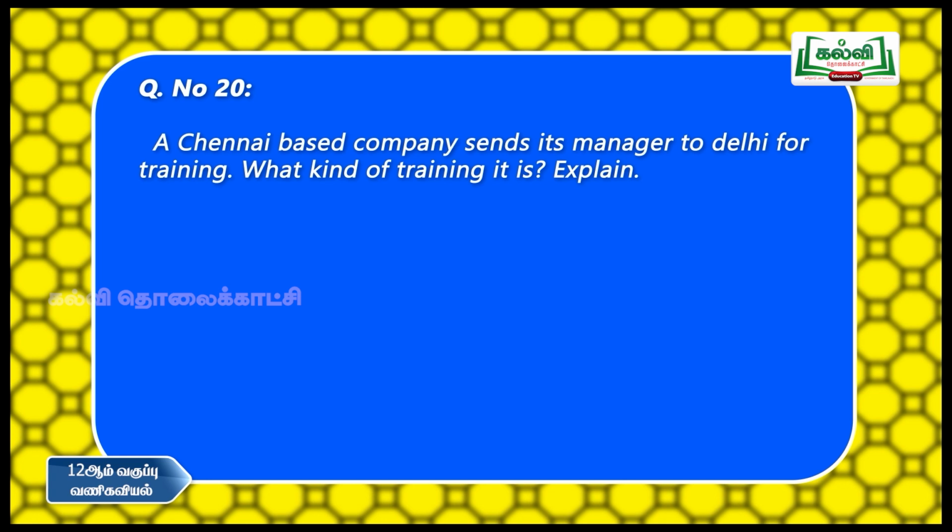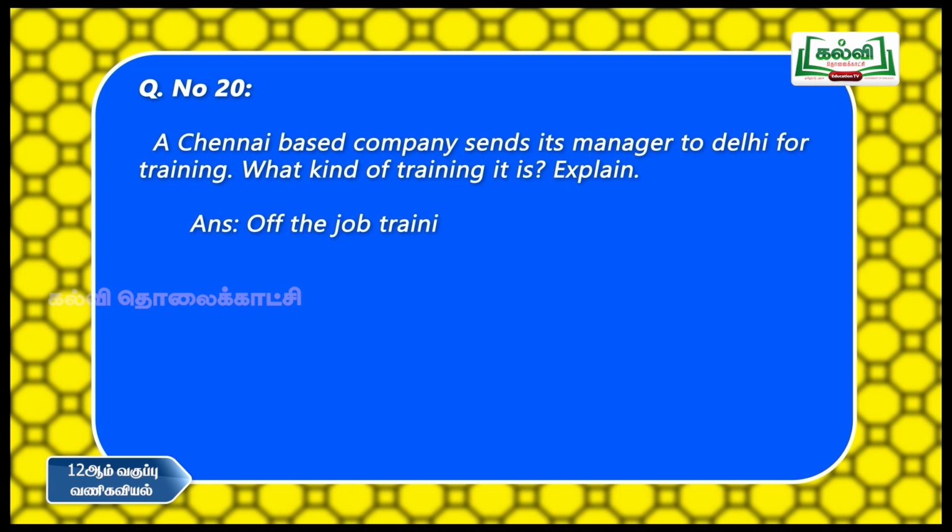Explained. When a person is sent outside the company for the purpose of training, that is called off the job training. If the person is given training within the company on the job itself, we call it on the job training. But when he is sent out to another department or another area, another place in order to acquire the new technology, this is called off the job training. So in this case, a Chennai based company sent its manager to Delhi for training. So this kind of training is called off the job training.